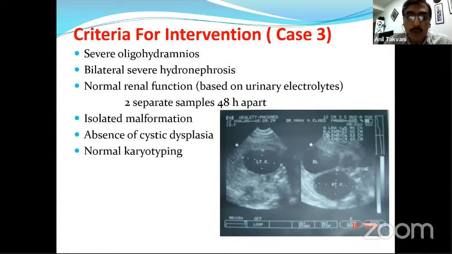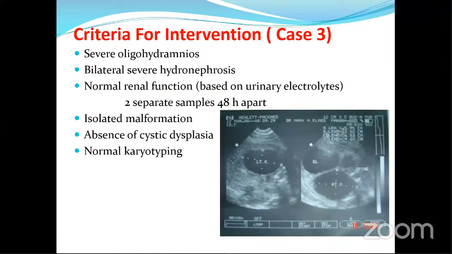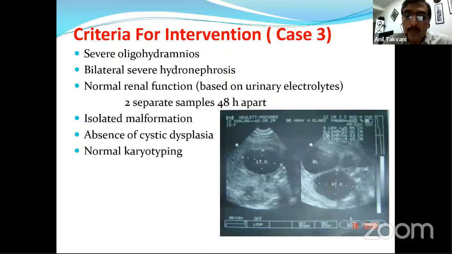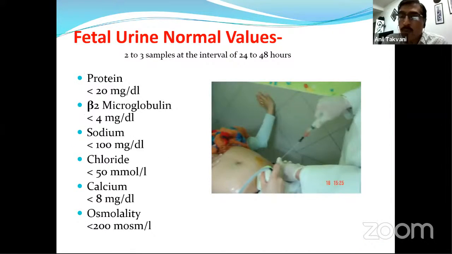There should be normal karyotyping, and another criterion is normal renal function, which can be determined by urinary estimation of certain electrolytes. So 2 to 3 separate samples 48 hours apart; if the values are increasing, then this is not a good sign to go for an intervention.